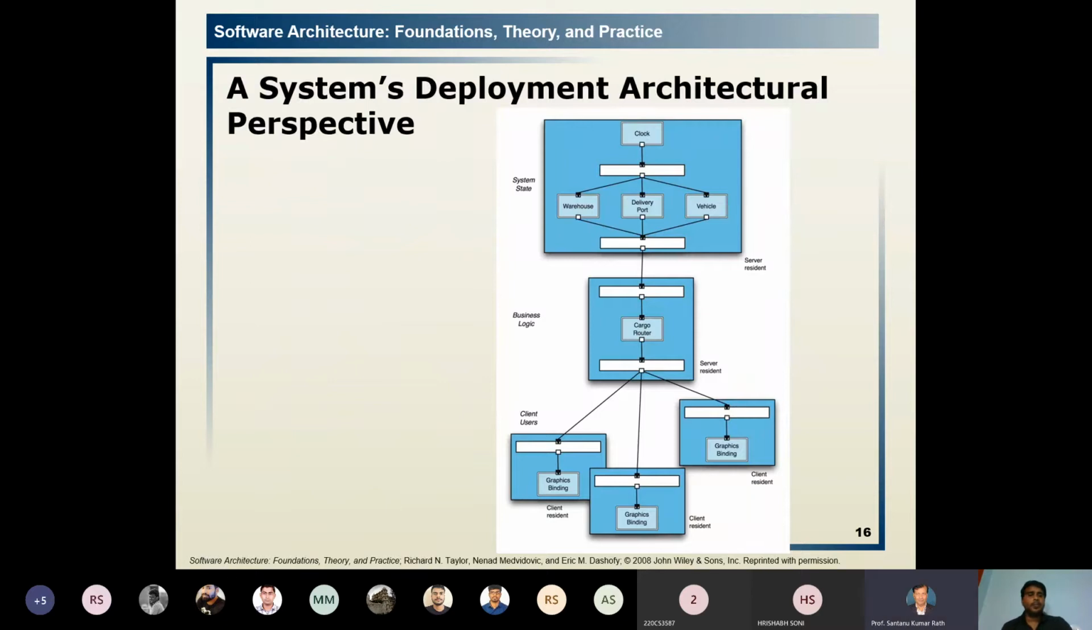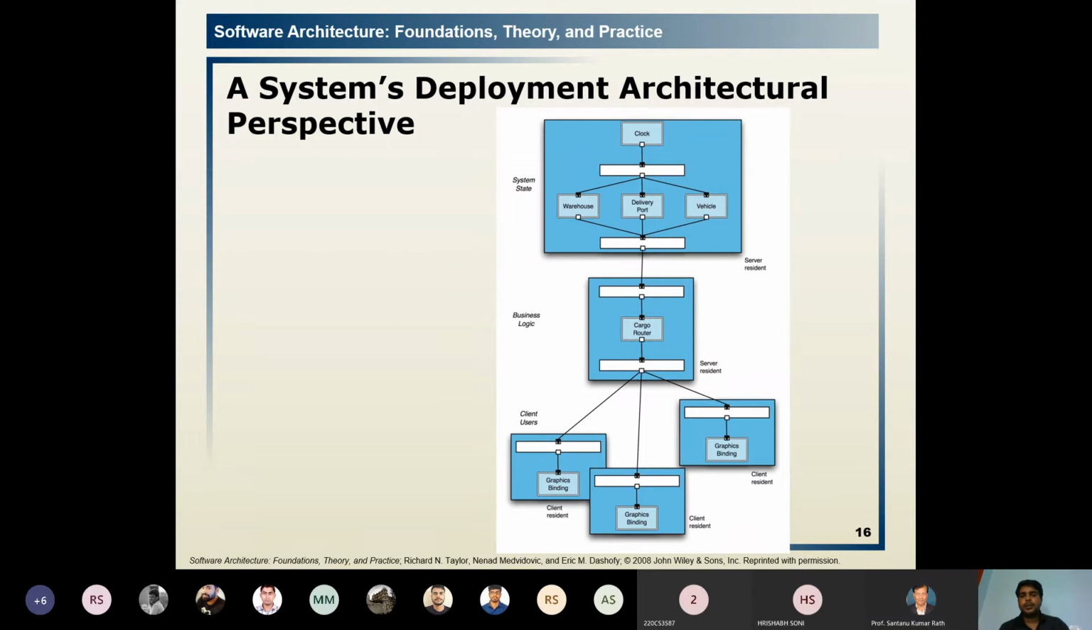Okay, it is a deployment perspective. First one is the system state, then the business logic. Two things we have to discuss. Now the clock, if you will again consider the deployment part, this is the front interface of any architecture, the architecture of any cargo routing application. How it is the system state, then the business logic, and at the client, how the users are using it.